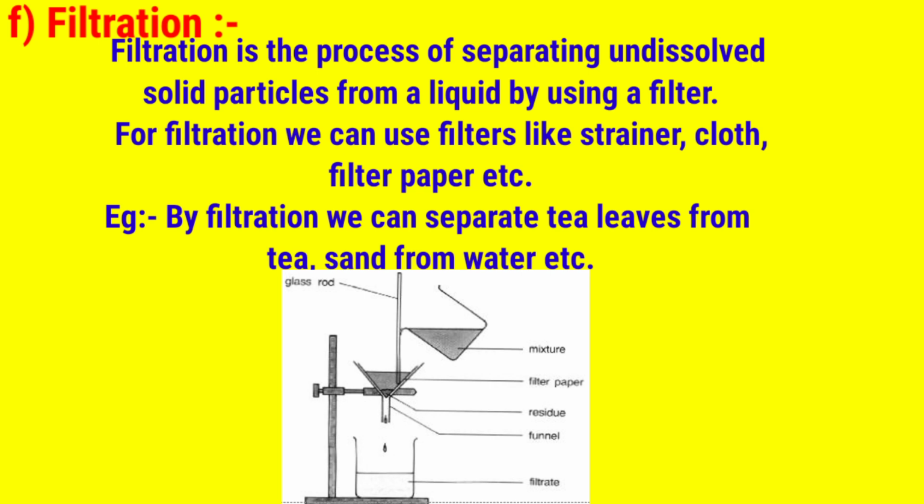By filtration, we can separate tea leaves. I have already discussed this in sieving, but we can also say it is the process of filtration. And we can separate sand from water. If the sand particles are very minute, we can use filter papers.